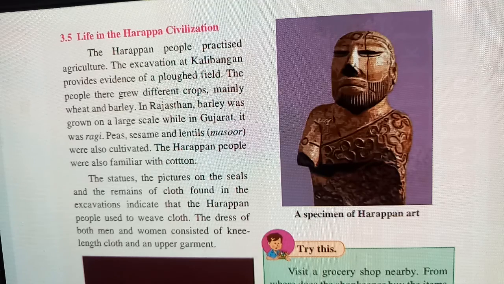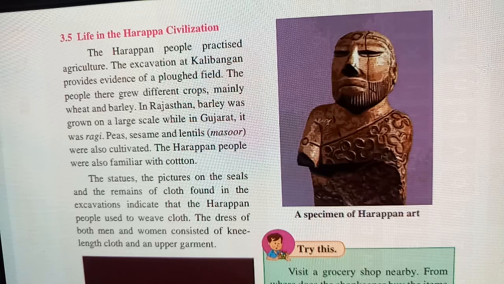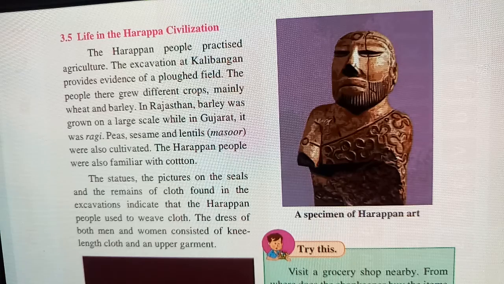We have also discussed how baked and unbaked bricks were used in the construction of houses, and the different types of houses they built around a central courtyard. They also made some houses that had a well, bathrooms and toilets, and an excellent drainage system through which the water could be drained. And they built streets. So this we have seen in the previous video.